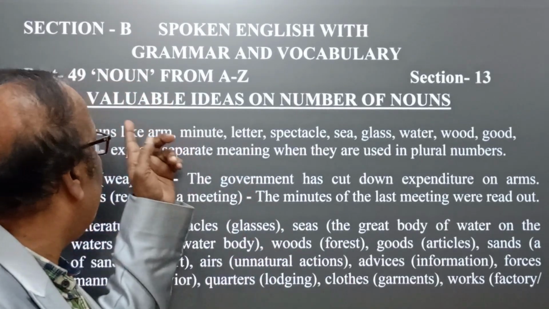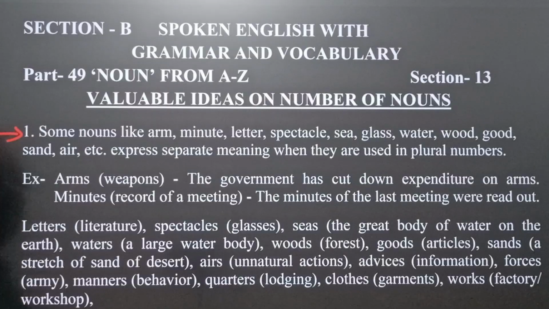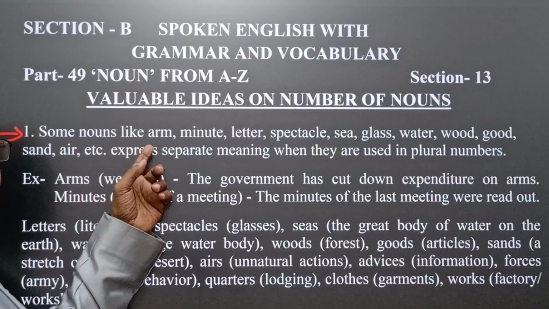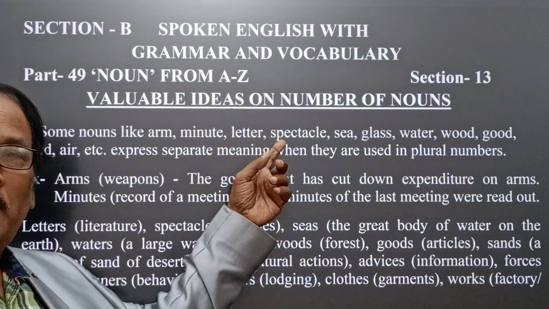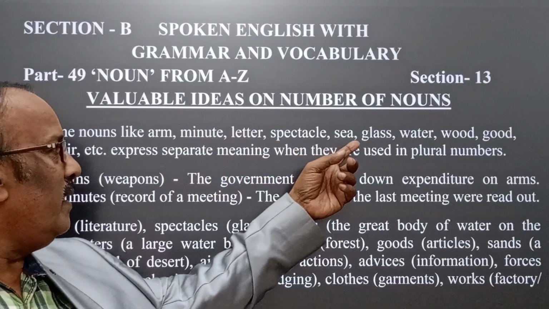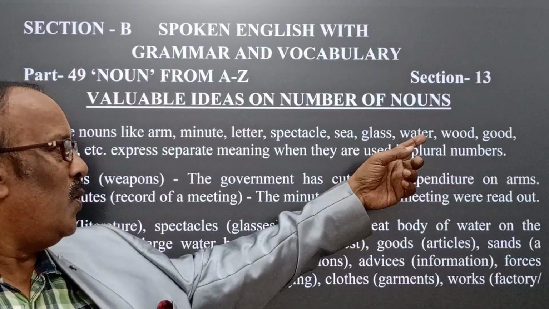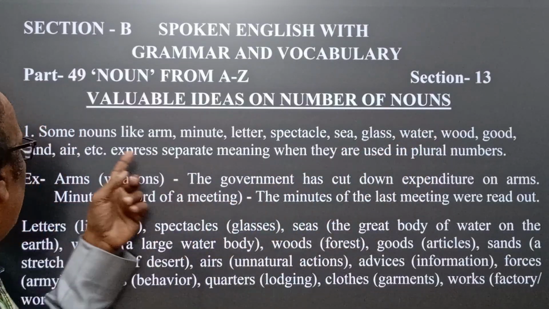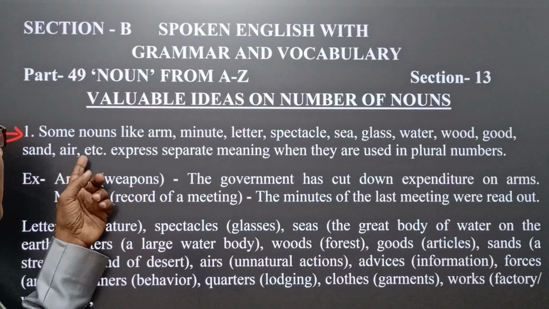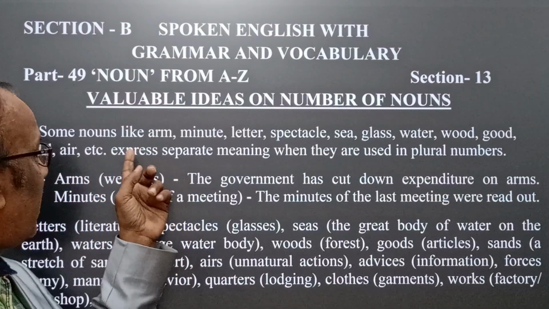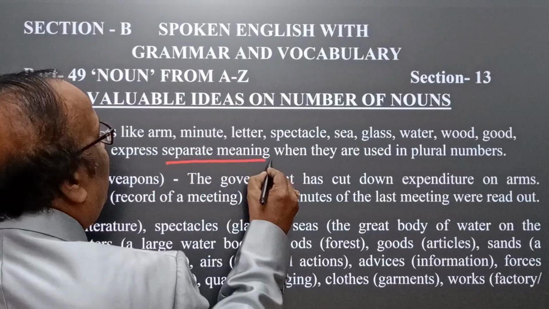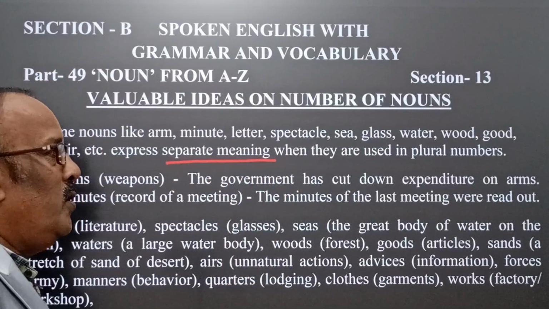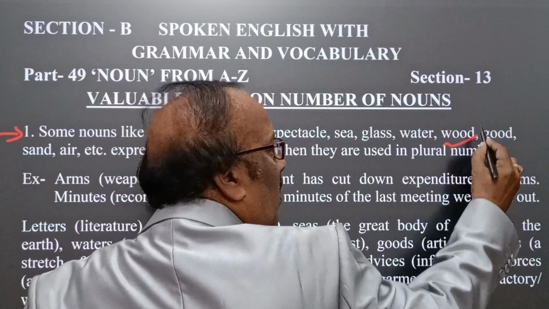How? See here, the first idea we have: some nouns like arm, minute, letter, spectacle, sea, glass, water, wood, good, sand, air, etc. express separate meaning when they are used in plural numbers.